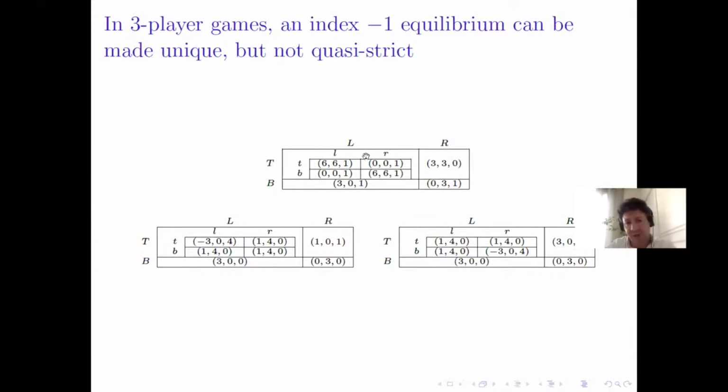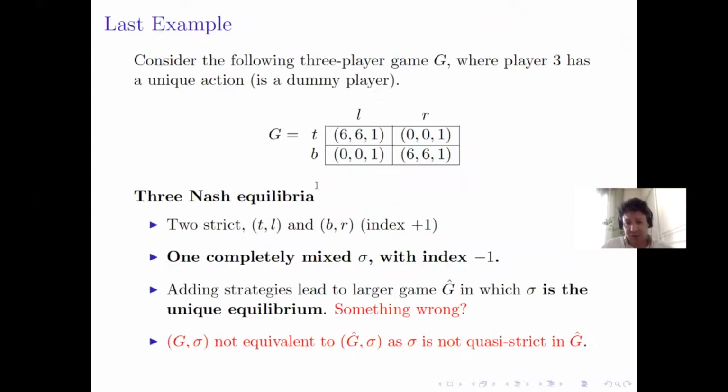The 1/2 equilibrium here gives to player 1 and 2 the payoff of 3. This implies that now if player 1 deviates to B, he will get also 3, or player 2, if he deviates to I, gets also 3. This means that the equilibrium, 1/2 here, 1/2 here, and player 3 is playing this matrix, is not a quasi-strict equilibrium in this large game, which implies that our game G hat is not equivalent to our game G at sigma.